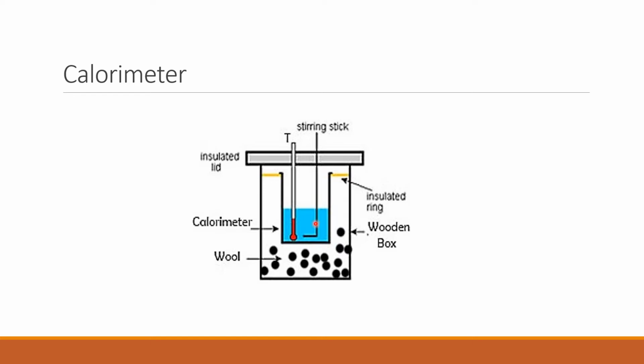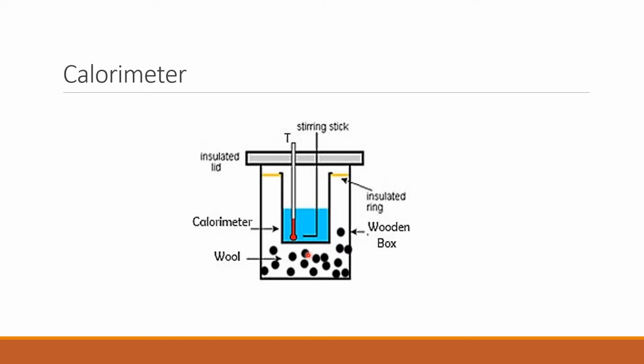There are two reasons behind this. First is that copper is a good conductor of heat. Therefore, the moment liquid is poured in the vessel, soon it acquires the temperature of that content. Secondly, copper has a low specific heat capacity. So, the heat capacity of the calorimeter is also low. Therefore, the amount of heat energy taken by the calorimeter from its content to acquire the temperature of its content is very small.